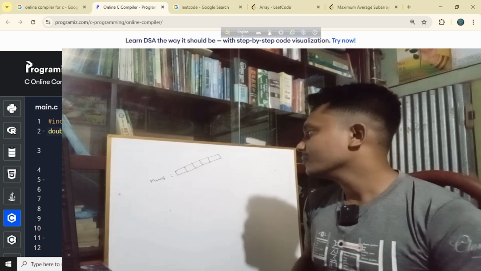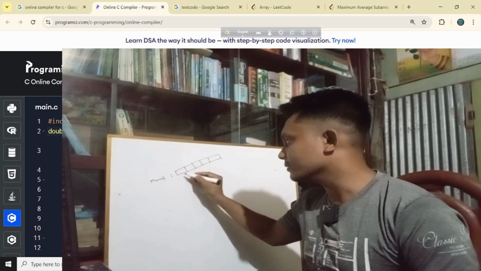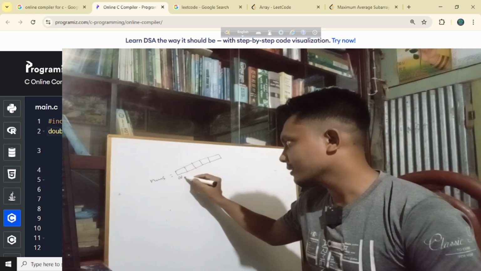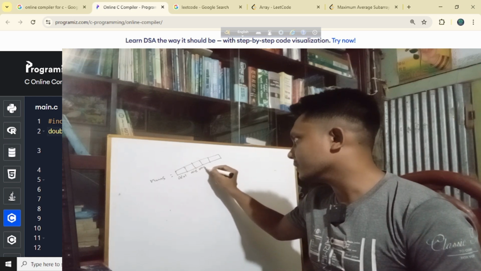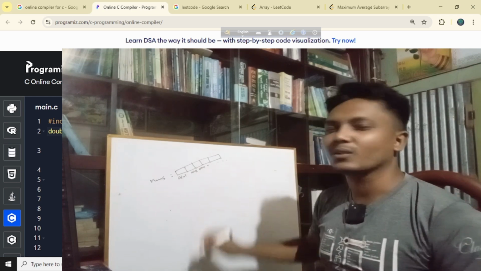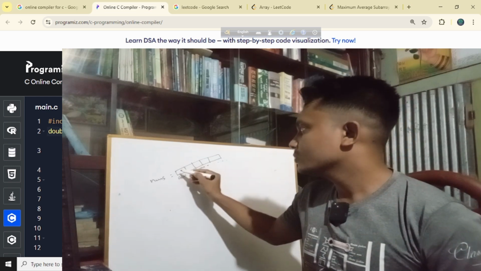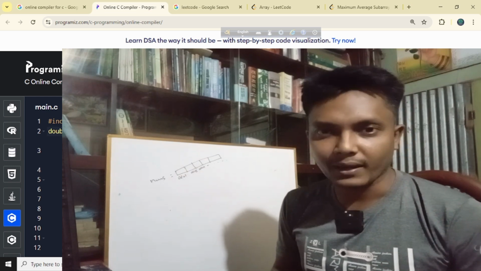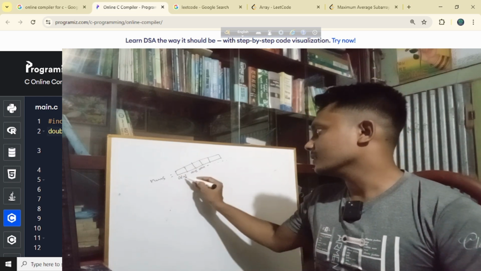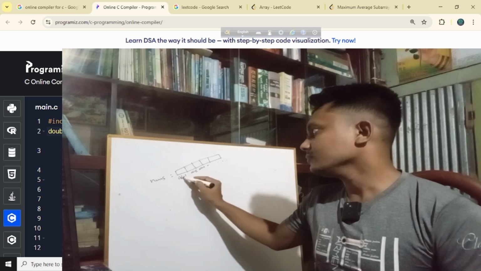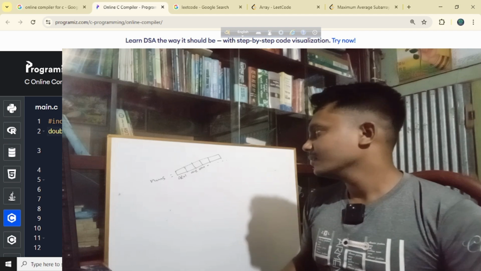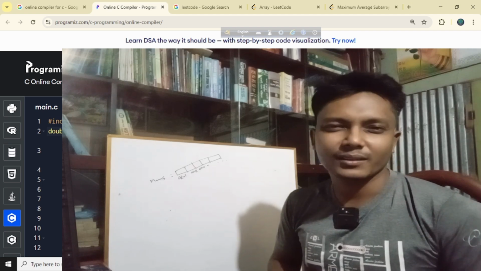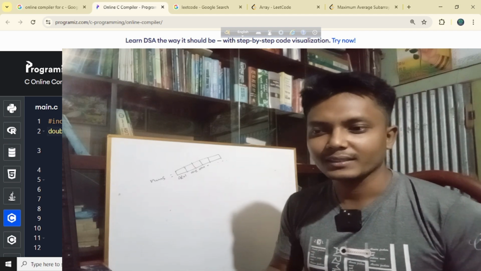And in the memory, maybe this has an address like 0x01, this is 0x02, 0x03, 0x04. So this is how it continues, guys, okay? So when you pass an array, you are just passing the first element's address, because we can't pass so many numbers like this.